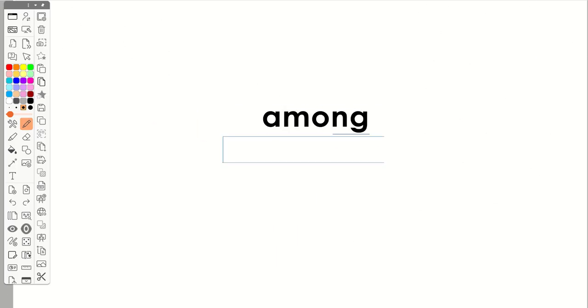And next, read the word. So this word is among. So what's unexpected here? We've got an A saying uh, I expect that. I don't expect that. And then NG saying ng. So I do expect that. Whoops, grabbed the wrong tool. So let me grab my arrow. So there we go.